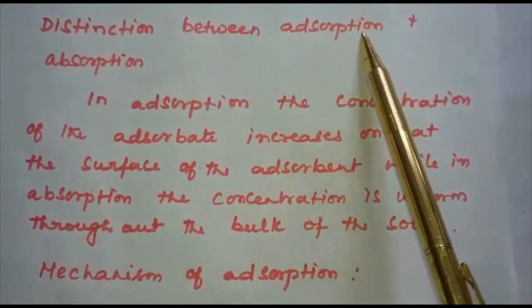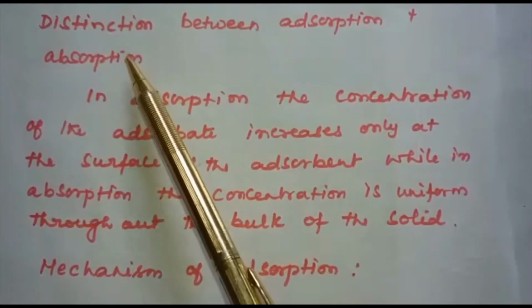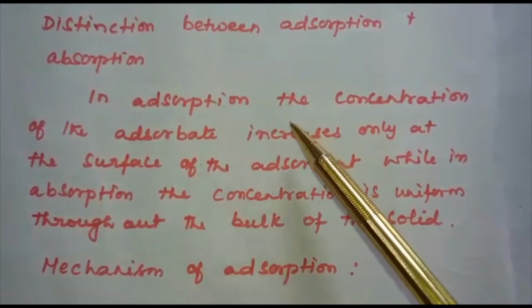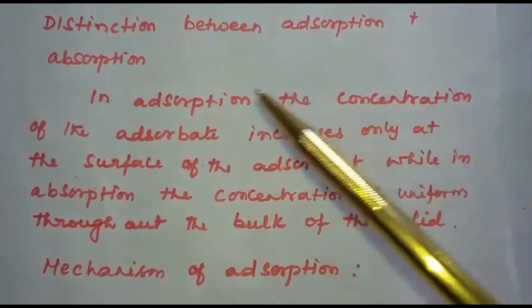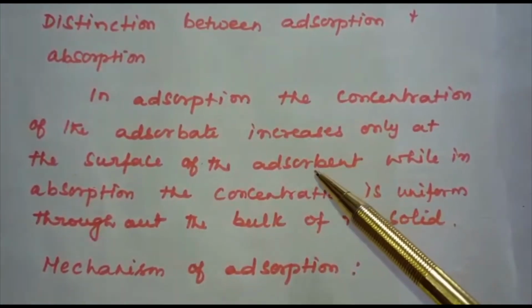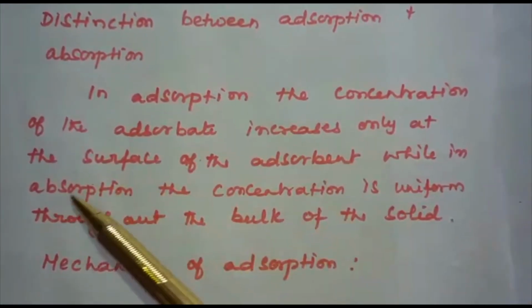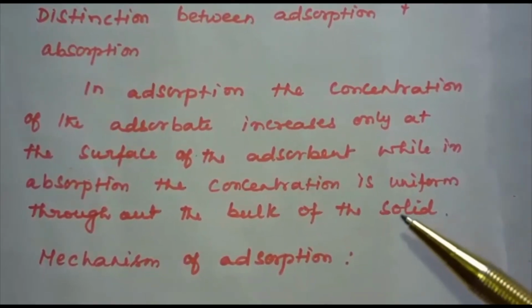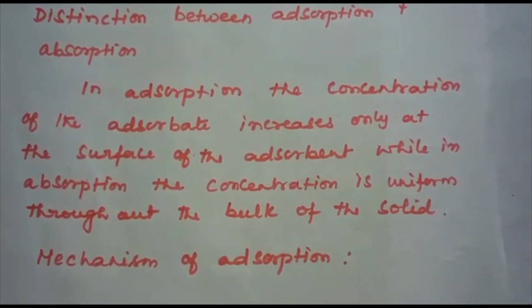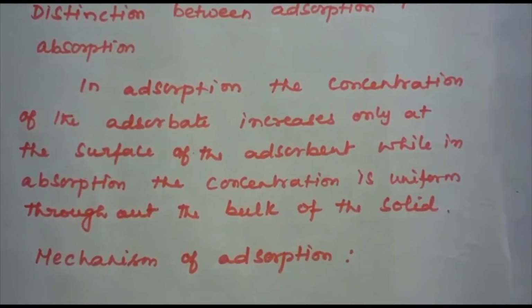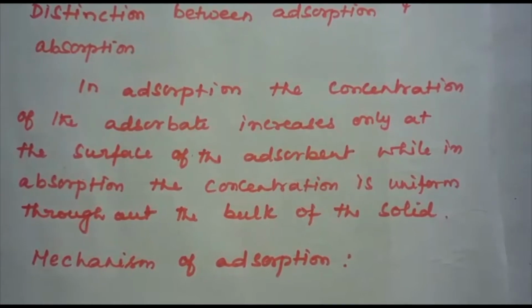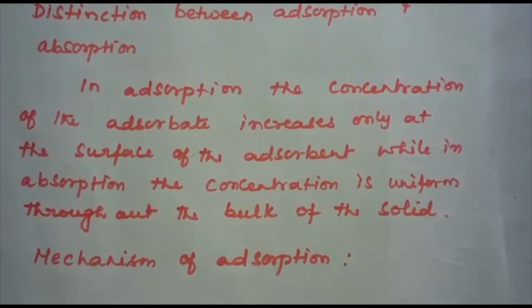Adsorption is a surface phenomenon. Absorption is a bulk phenomenon. So, in adsorption, the concentration of the adsorbate increases only at the surface of the adsorbent, while in absorption, the concentration is uniform throughout the bulk of the solid. For example, water vapors are absorbed by anhydrous calcium chloride but adsorbed by silica gel.